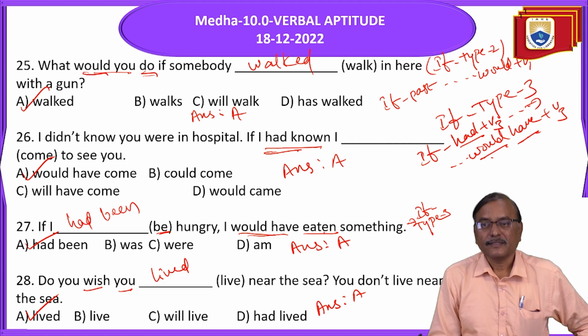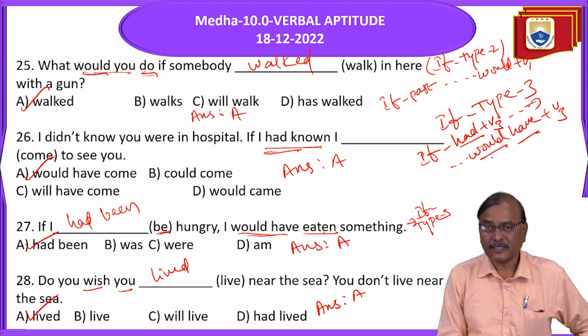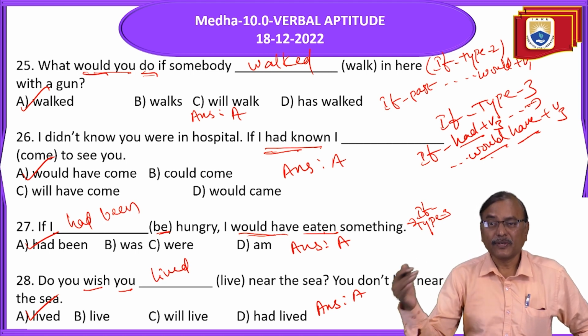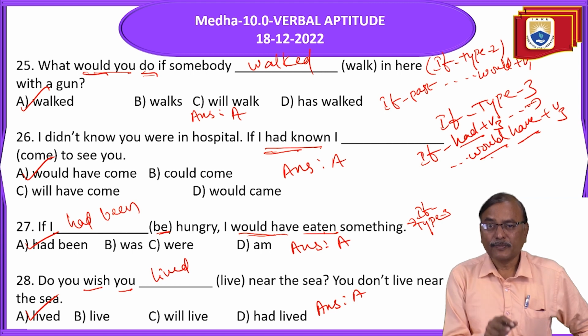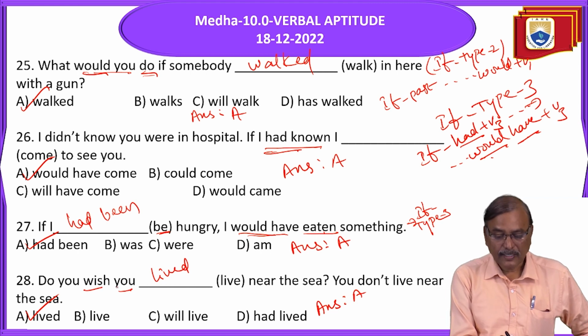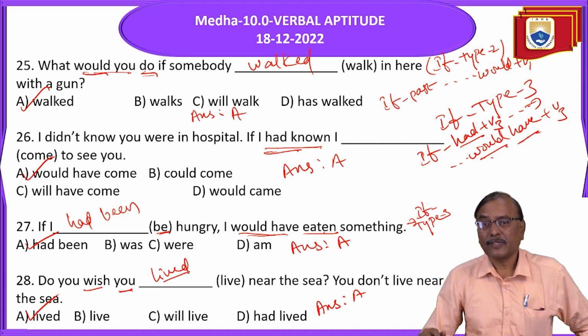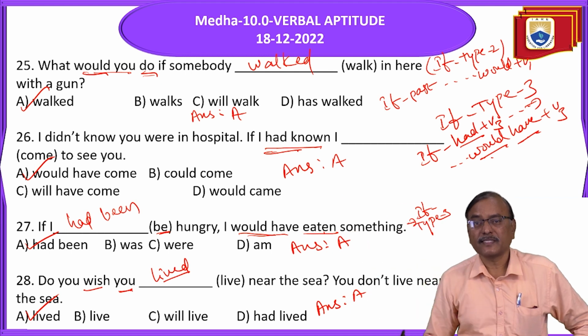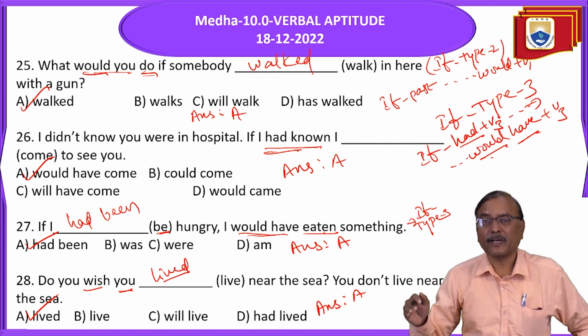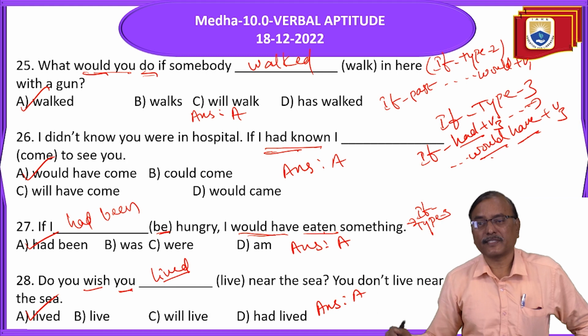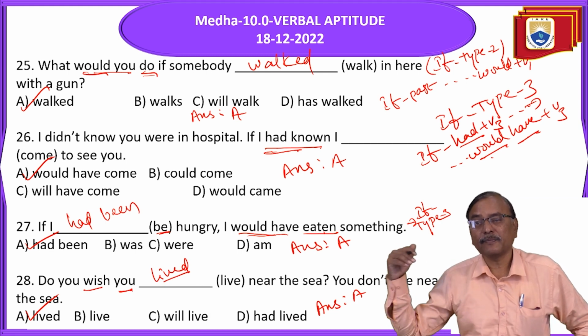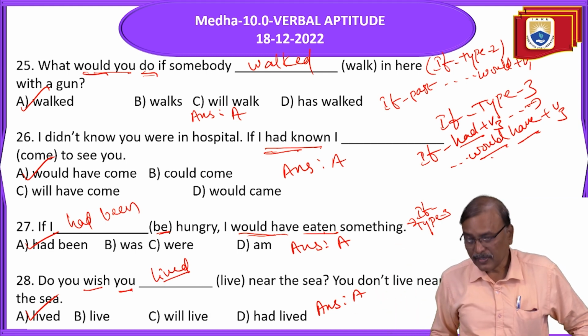If it is a present wish, which we don't have at present, the wish word should be followed by subject plus V2 form. If we are speaking of past wishes, the word wish should be followed by subject plus past perfect. That is regarding past wishes. Right?